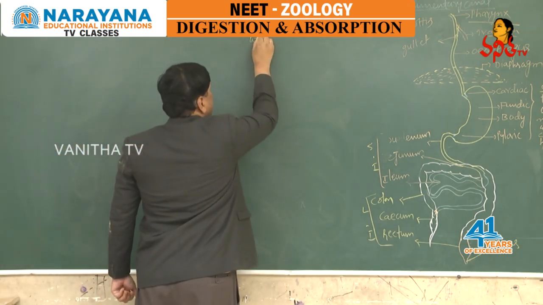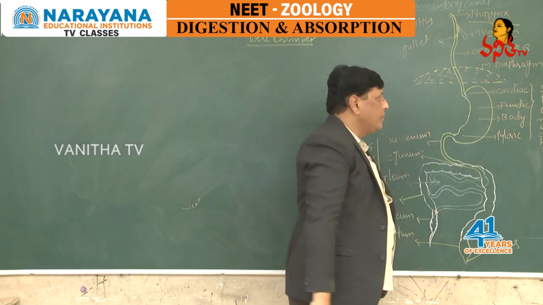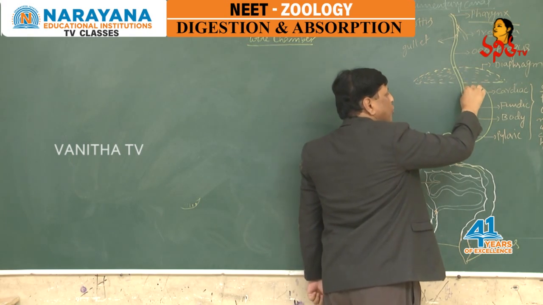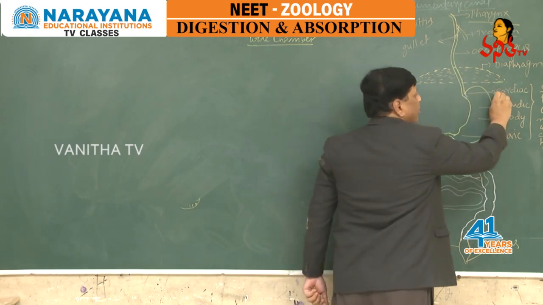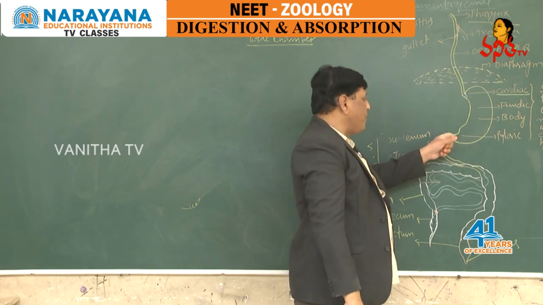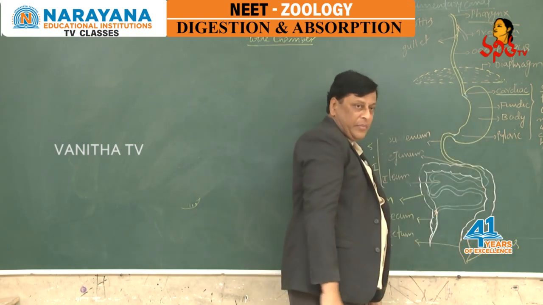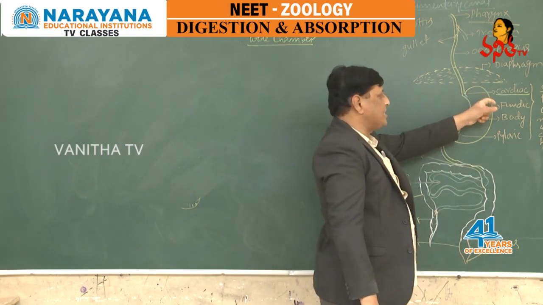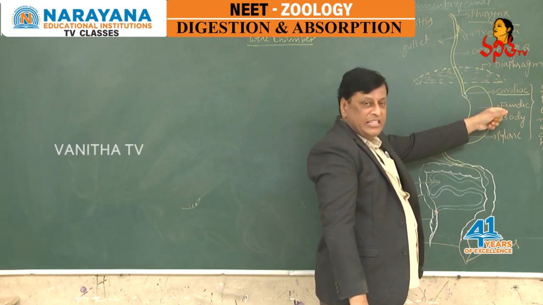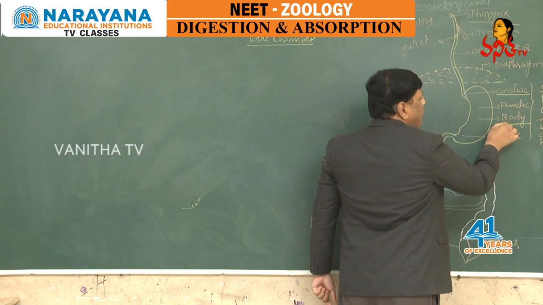Now, let us see the structure of the stomach. The stomach is a wide chamber divided into 4 parts. Where the esophagus opens into the stomach is called the cardiac stomach. Where the stomach opens into the small intestine is called the pyloric stomach. Just below the cardiac stomach is the fundic region, and the middle portion of the stomach is called the body.